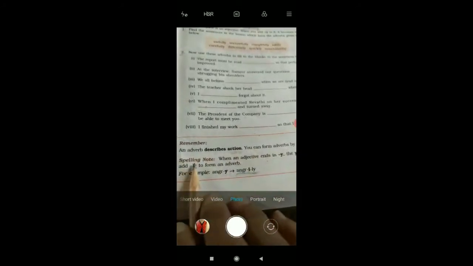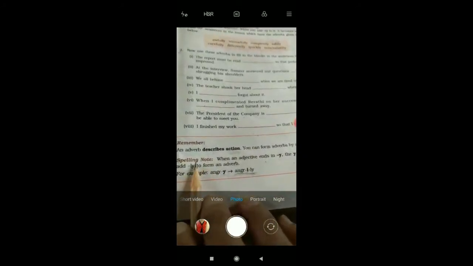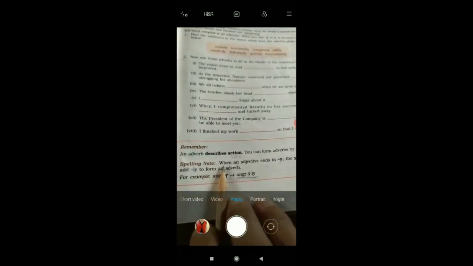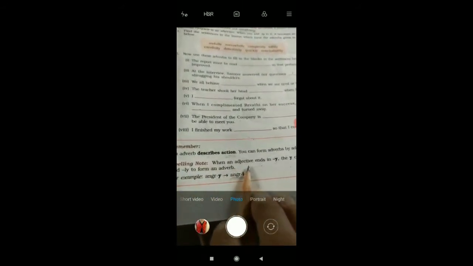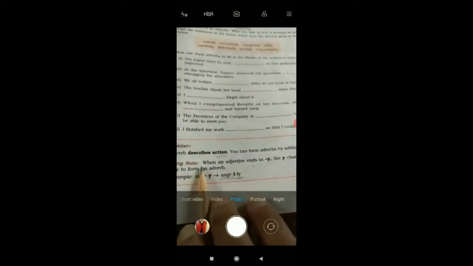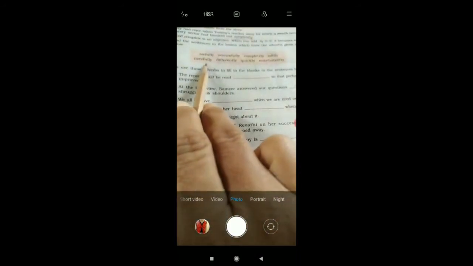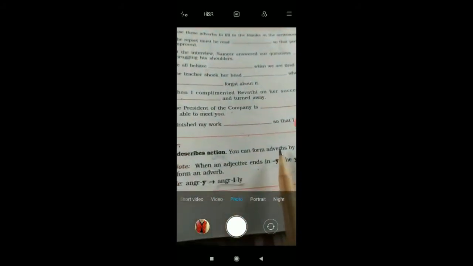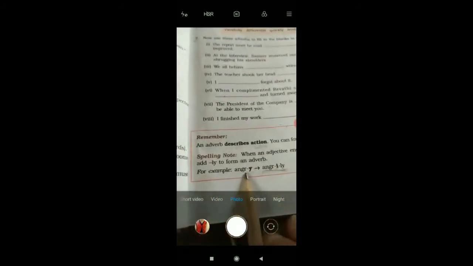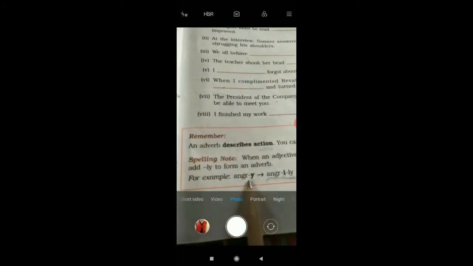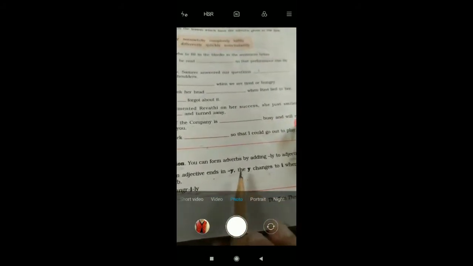Okay, now the spelling part. The spelling and the pronunciation part is a very must in English. Okay, so here it is given a note that if an adjective ends in y, अगर कोई भी adjective y से end होता है, यहाँ पर generally it is not there. Okay, तो अगर कोई भी, for example, angry, it is ending in y, isn't it? So what you have to do, you have to replace this y with i, and you have to add ly to form an adverb.